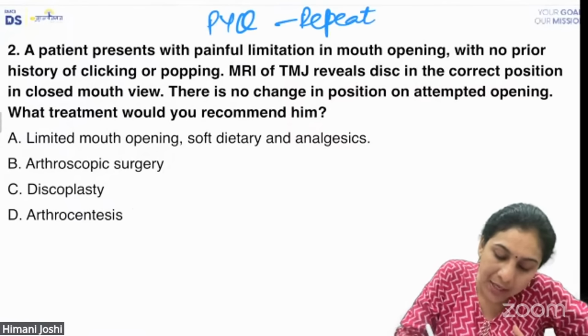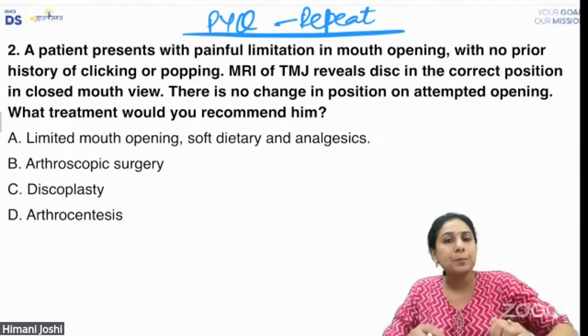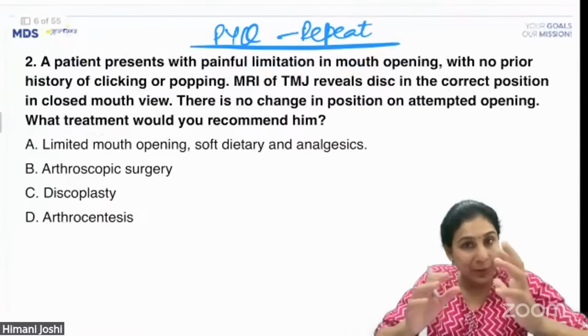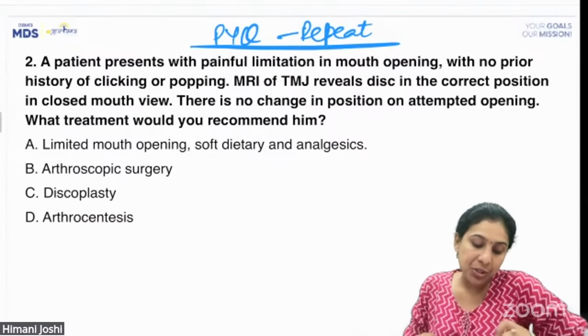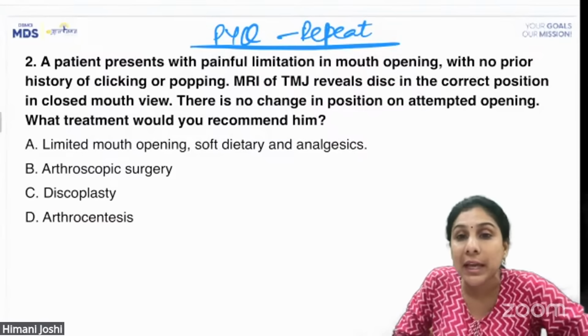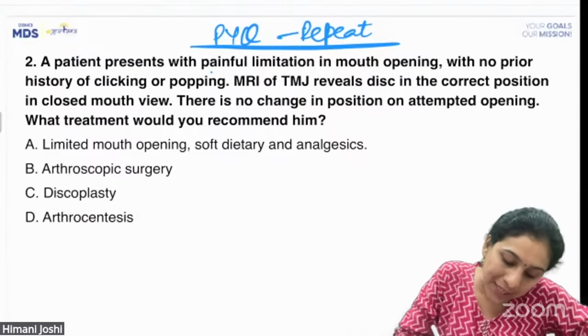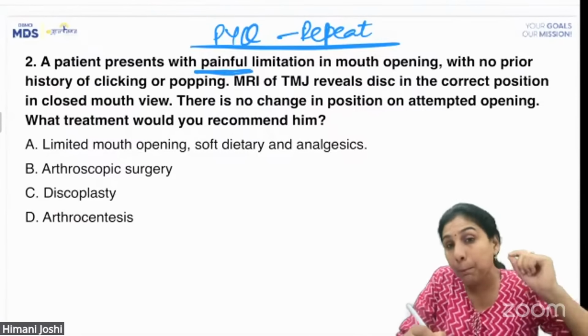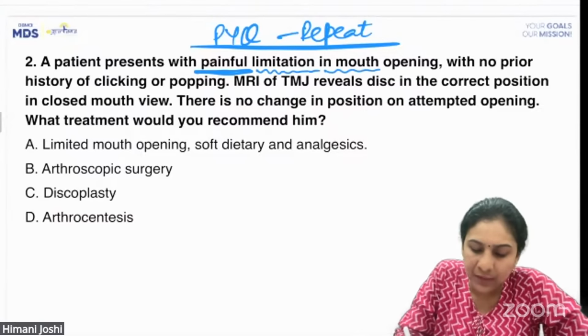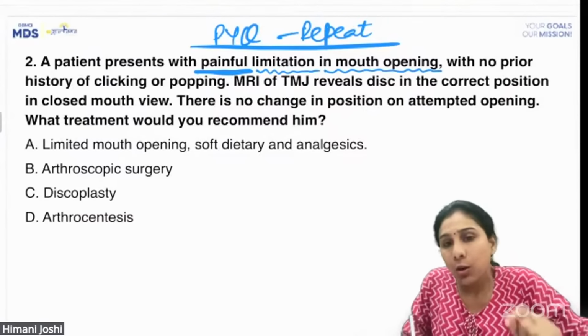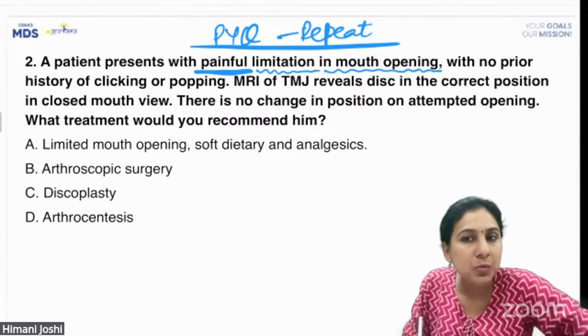Those who have done the PYQs from the app and those who have read the explanations properly, I'm sure you've all marked it correctly. A patient presents with painful limitation in mouth opening. So there is pain, and the pain is causing a limitation in mouth opening. Otherwise, why would mouth opening be less? Because of pain, there is reduced mouth opening.